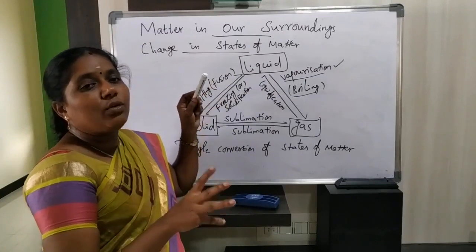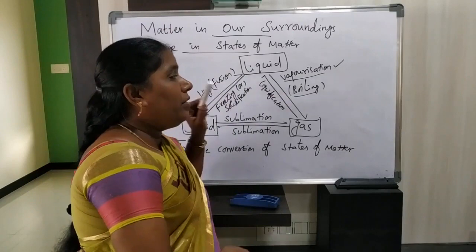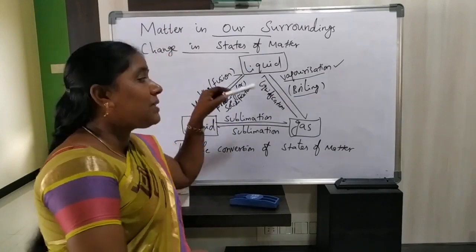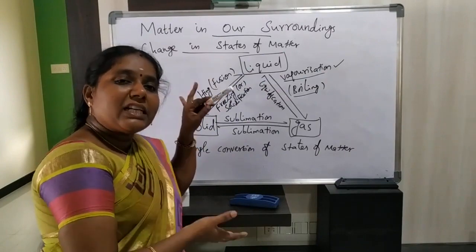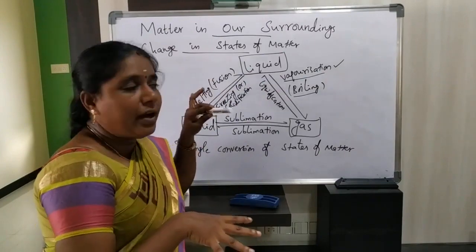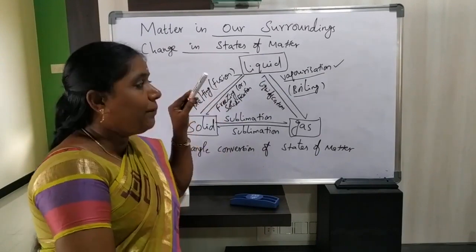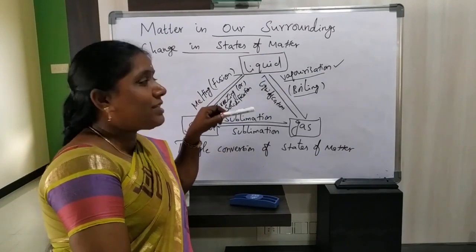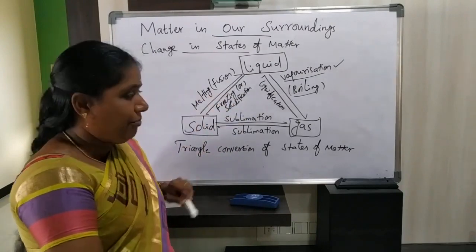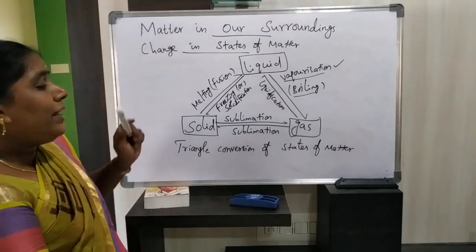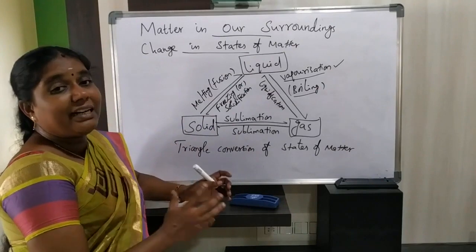So both are also different processes; we have a difference between vaporization as well as boiling. Is it clear? Vaporization takes place even below its boiling point, but boiling only takes place at its boiling point. But in both of these processes, the liquid state of matter is converted into the gaseous state of matter. Now, how will you convert the gaseous state of matter into solid directly?